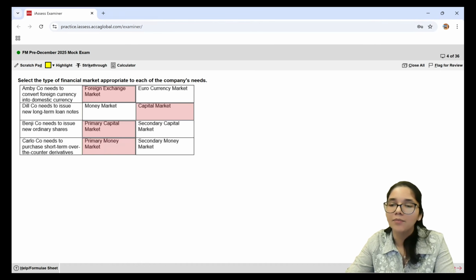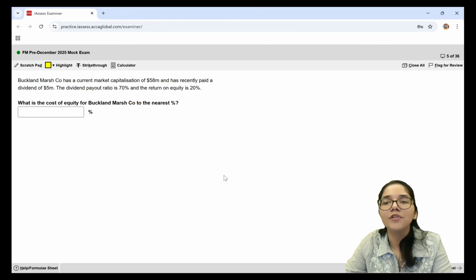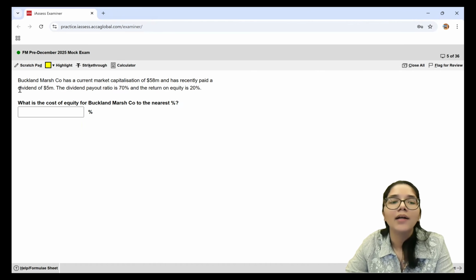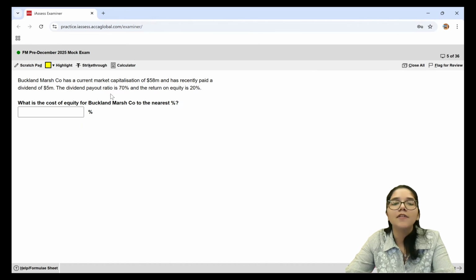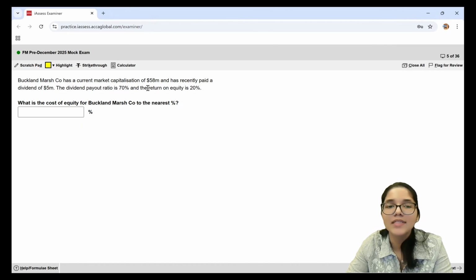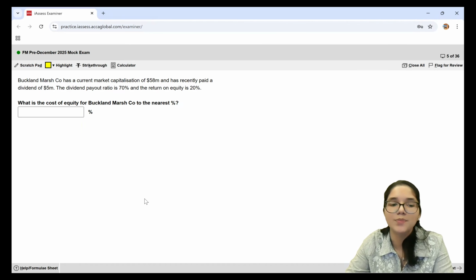Moving ahead to the fifth question now, Buckland Marsh Company has a current market value of $58 million and has recently paid a dividend of $5 million. The dividend payout ratio is 70% and the return on equity is 20%. You're supposed to find out the cost of equity of Buckland Marsh Company to the nearest percentage.